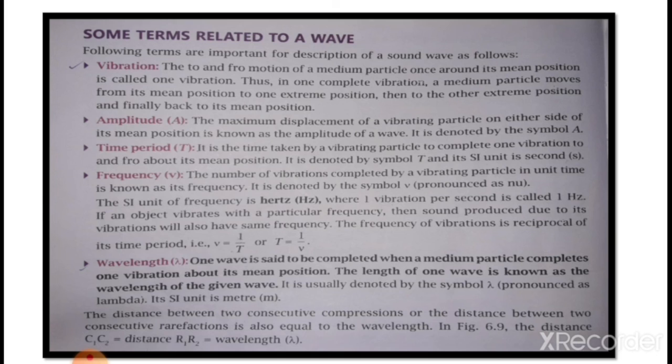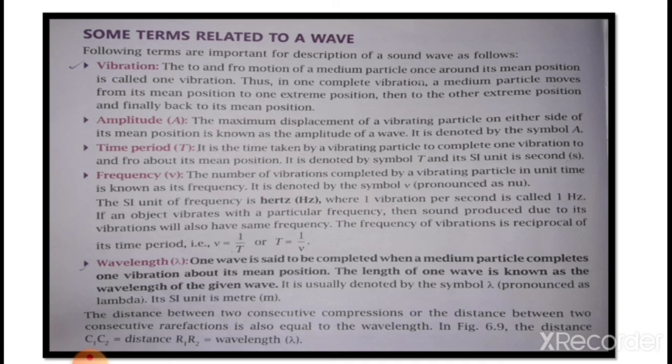If an object vibrates with a particular frequency, then the sound produced due to its vibration also has the same frequency. The frequency of vibration is the reciprocal of its time period. That is very important. So we can represent it as nu is equal to 1 by T, where T is the time period, capital letter T, and its SI unit is second. And we can also write it like this: time period T is equal to 1 by nu, which is the reciprocal of the frequency.